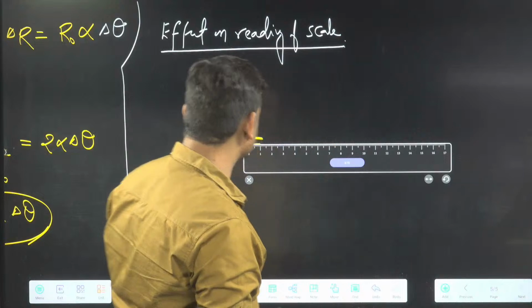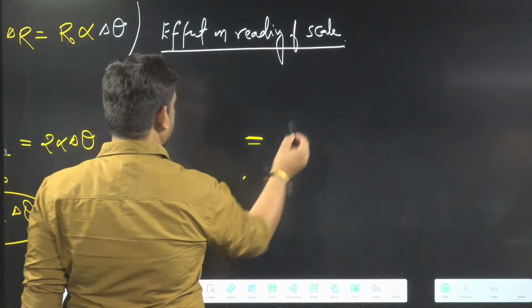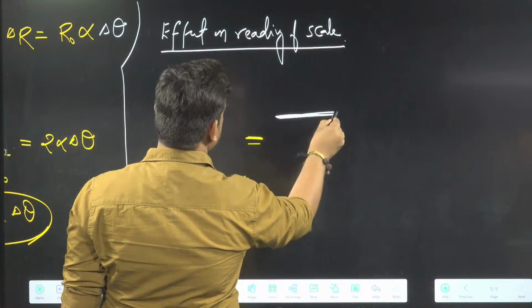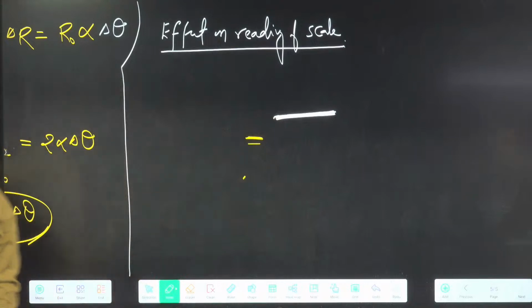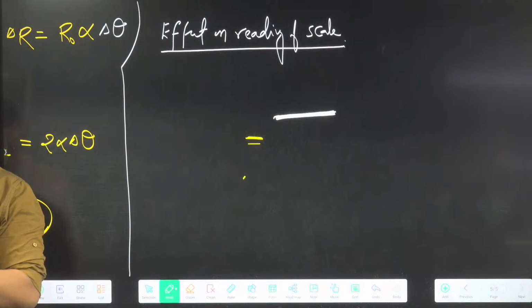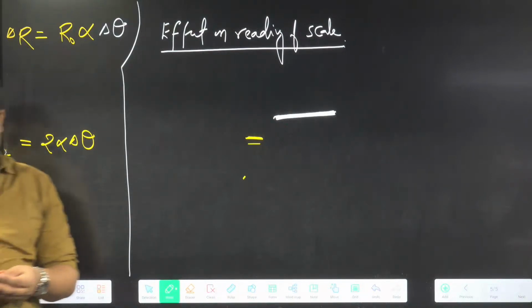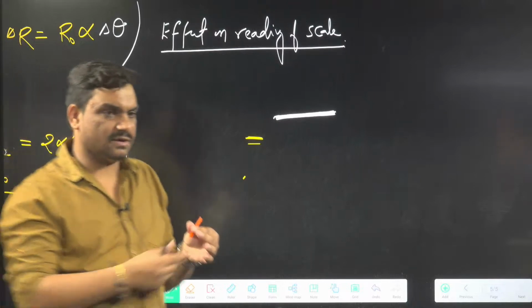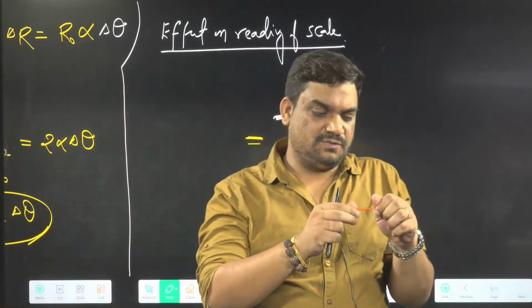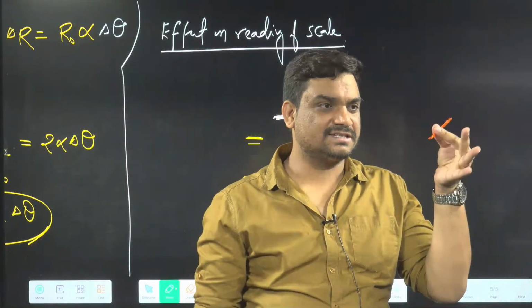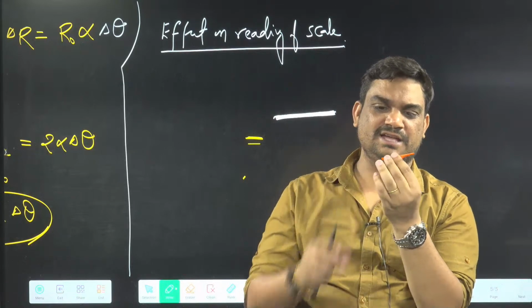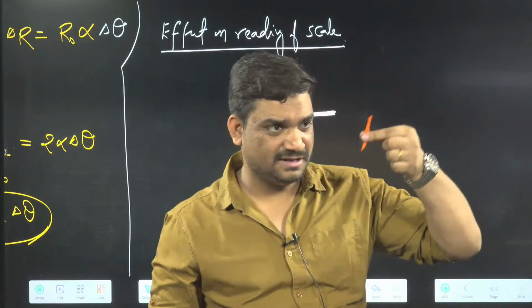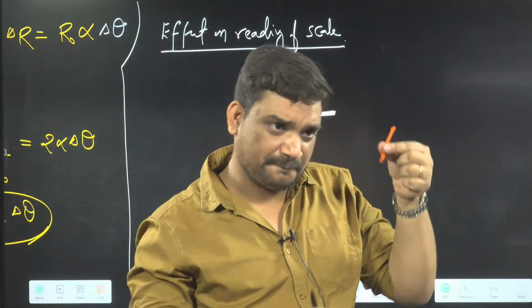Like if I say here, this line is there, and if I take a measurement using the scale, suppose this length is my 1 centimeter. Can I assume this length as 1 centimeter, na?